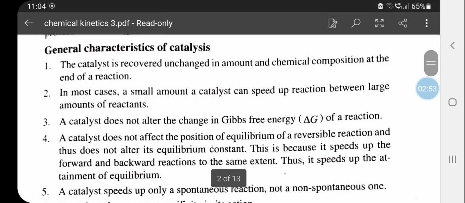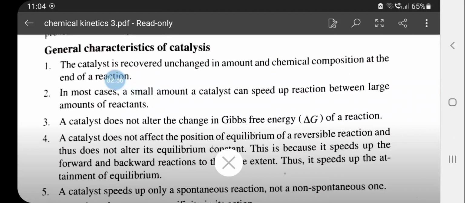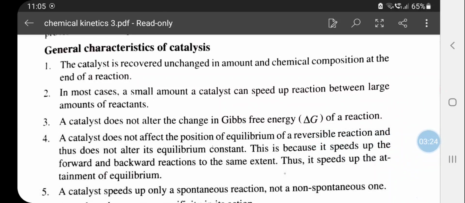Let us see the general characteristics of the catalyst. A catalyst will be recovered unchanged in the chemical reaction. As I already told, catalyst will be present in the initial and final step of the reaction. A small amount of catalyst can speed up the reaction of a large amount of reactants. This catalyst does not alter the change in Gibbs free energy, and also does not affect the position of the equilibrium in the reversible reaction.